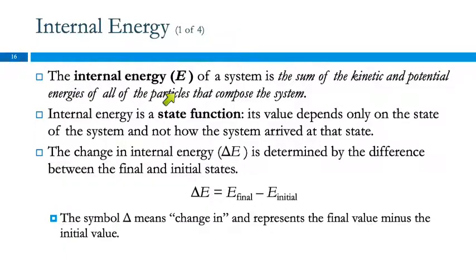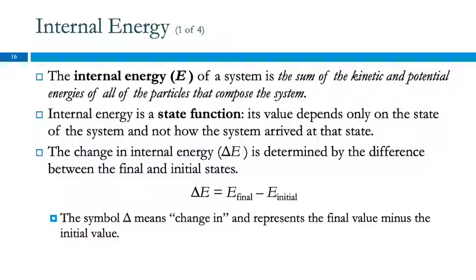The internal energy of a system, we use E to stand for that, internal energy. This is the sum of the kinetic and potential energies of all the particles that compose the system. So this is all the types of energy that the particles within the system have. That's called the internal energy. Internal energy is a state function. Its value depends only on what state the system is in. It doesn't matter how it got there.